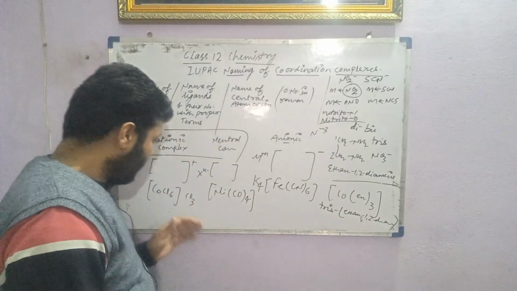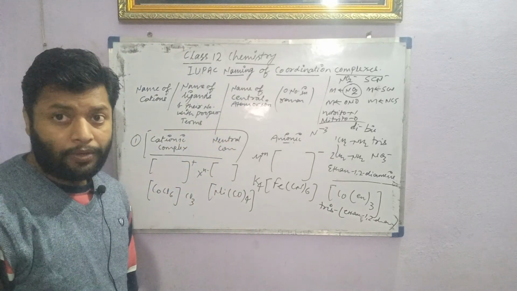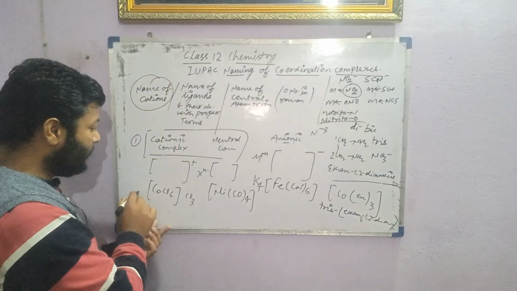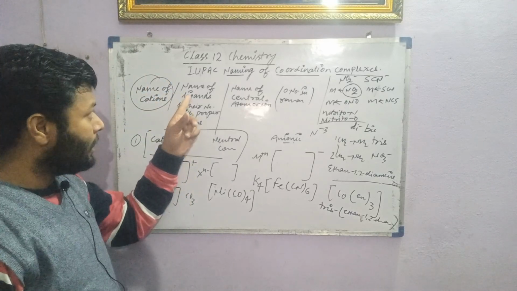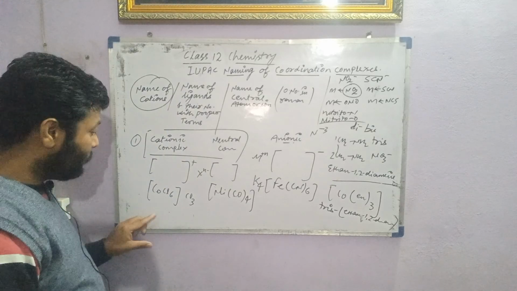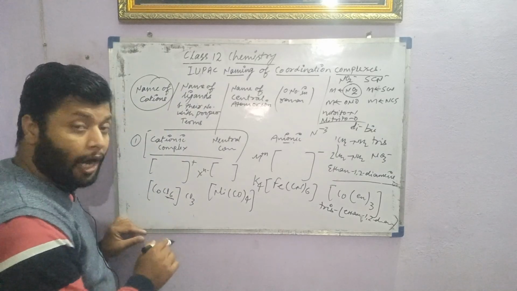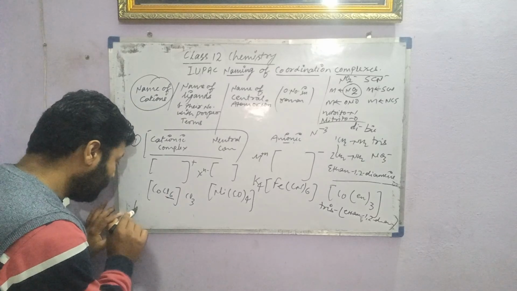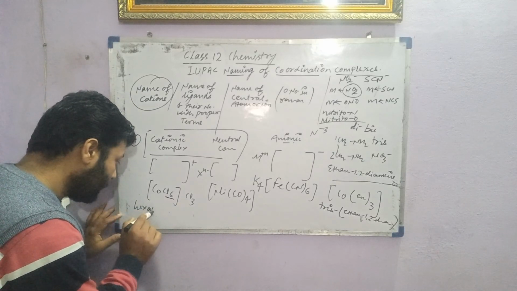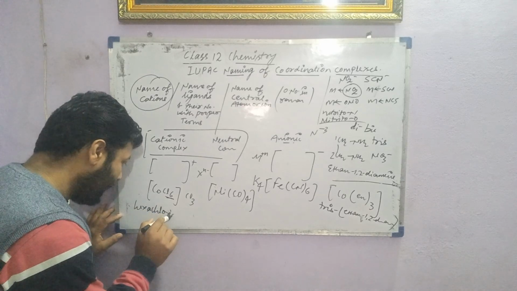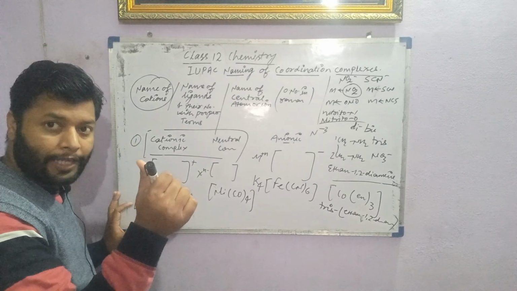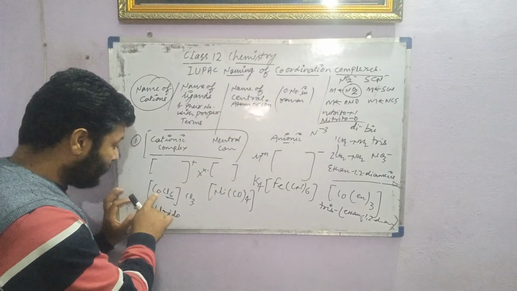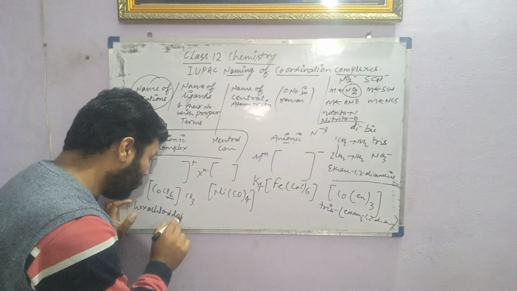Okay. Let's try to name this compound. As we know, the name of the cation is not there, so we are going to start with the name of the ligands. The name of the ligand will be chlorido. How many chlorido are there? Hexachlorido. So the name will be hexachlorido. Then we have to name the central metal atom, that is cobalt here. So hexachlorido cobalt.